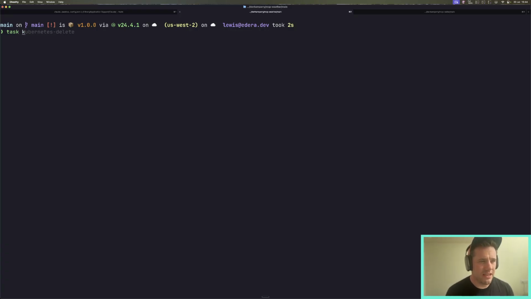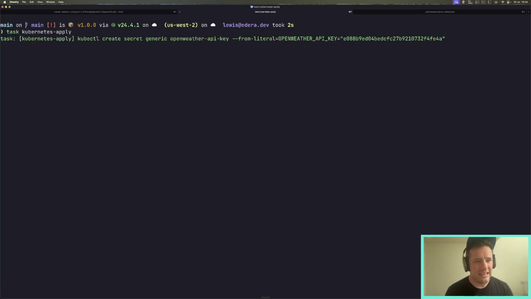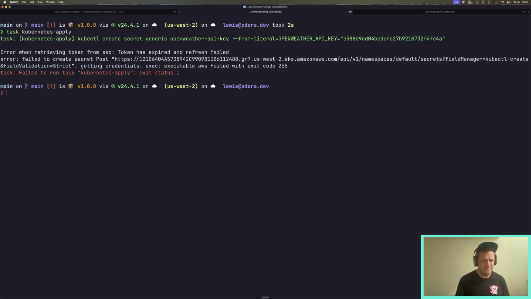So within this code base, I've got a couple of files. I'm connected to an EKS cluster at this moment in time. I was connected to it. One moment, please.